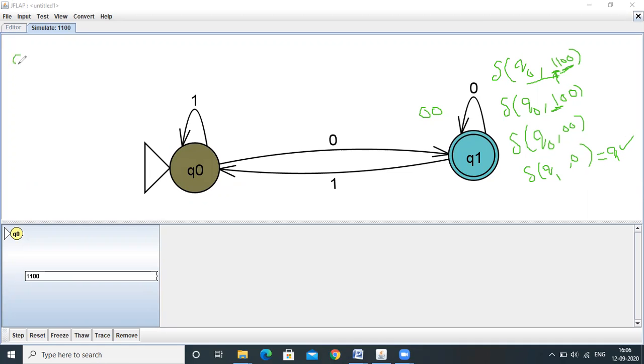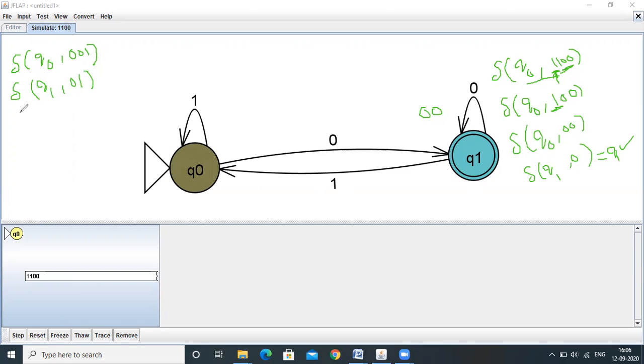Let's take another example. Q0 over the input 001. The automata needs to reject it. Q0 on 0 will go to the Q1 state. Q0 on 0 will go to the Q1 state. Now 01 is the remaining input.